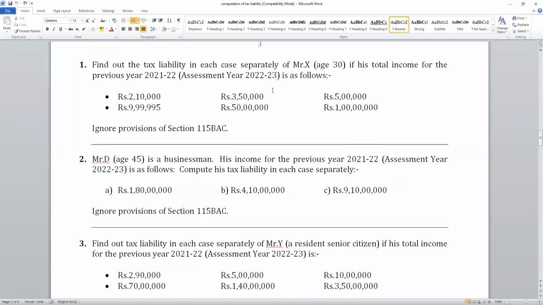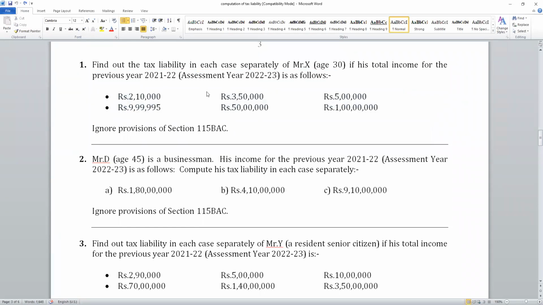Students, question number 1. Now we'll try problems. Find out tax liability in each case separately of Mr. X, who is age 30, if his total income for the previous year 21-22, assessment year 22-23 is as follows. Your examination problems will be on 21-22, 22-23. There are 6 cases. How to calculate tax on this? You tell me how to do it.